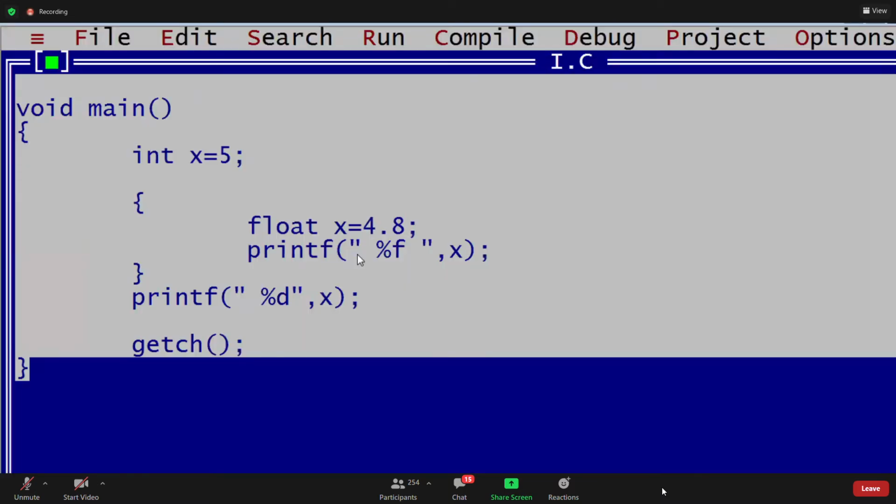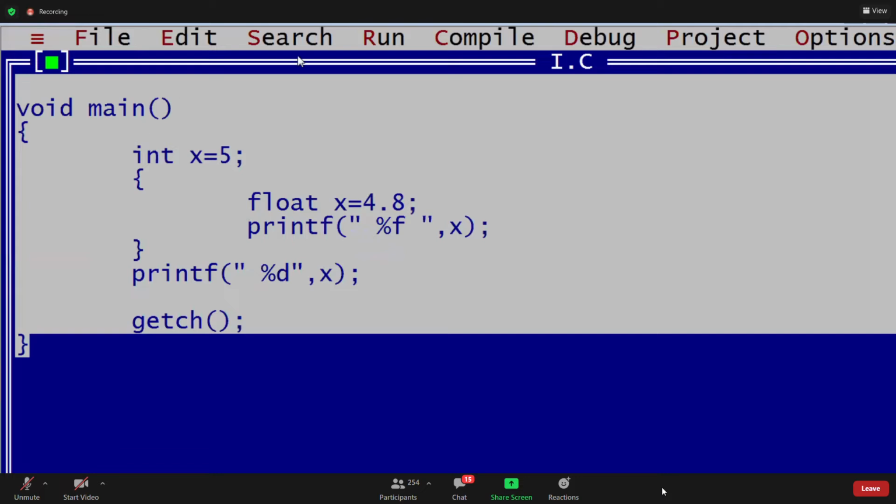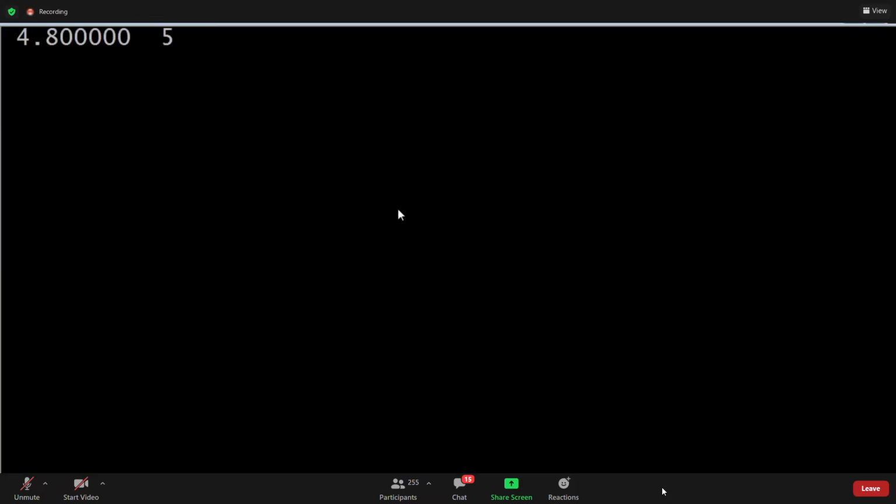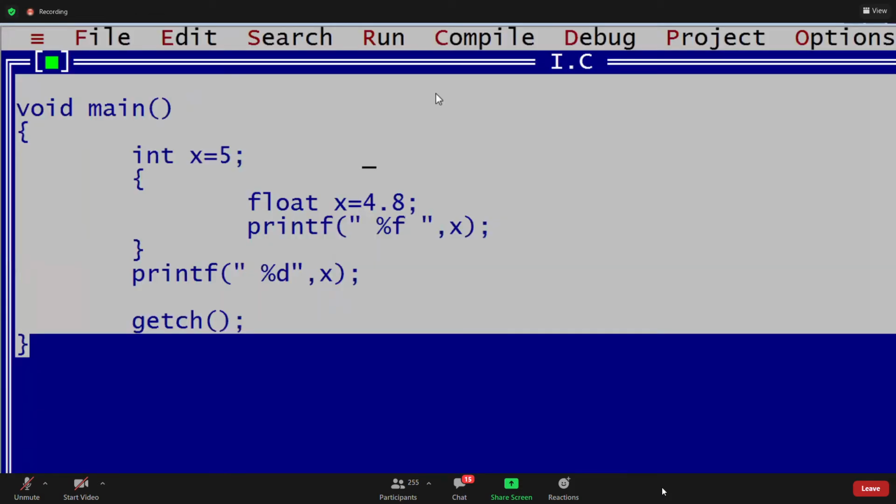The first value is 4.8. This x value is not visible outside its scope. With a different scope, we can declare. Clear, guys? Then the answer is 4.8 and 5. Next, can you repeat again?